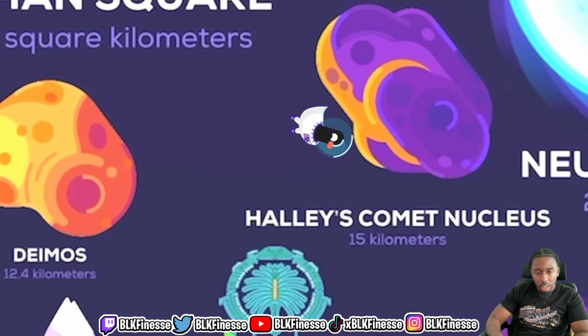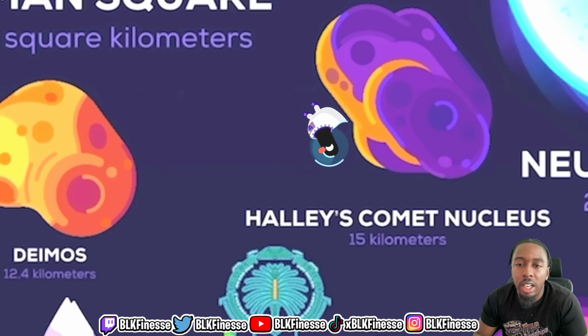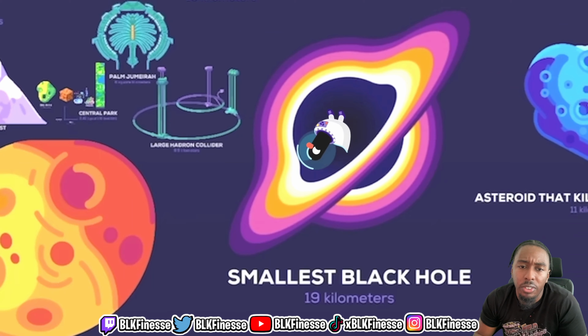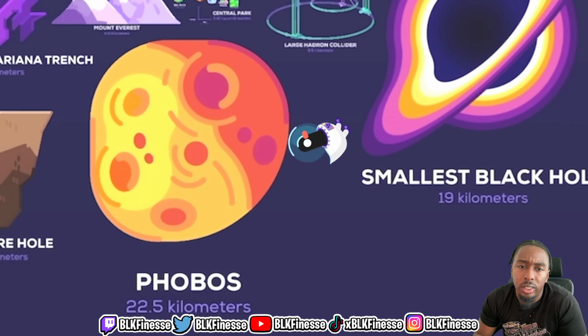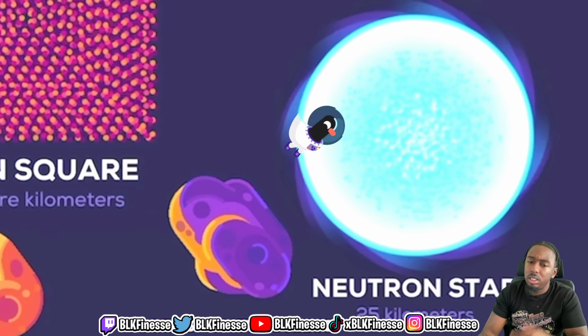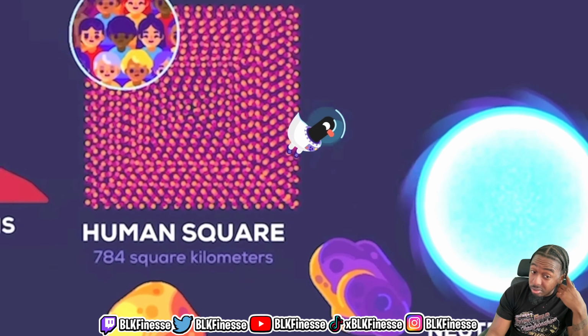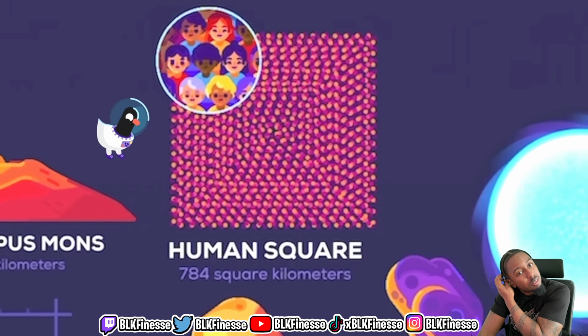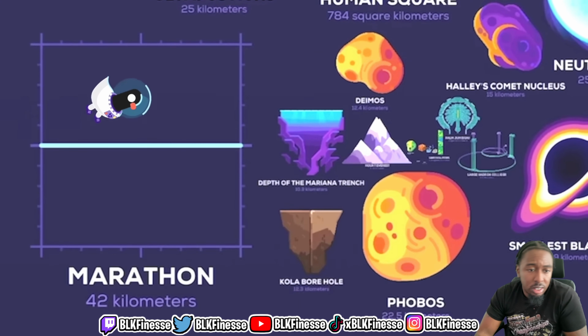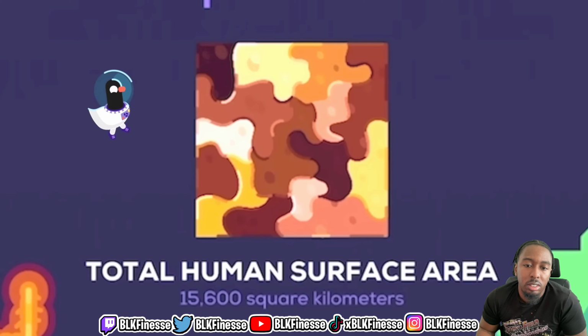Halley's Comet nucleus, 15 kilometers, the only comet you can see with your naked eyes. Like, look how big everything's getting. Smallest black hole, 19 kilometers. Phobos, 22.5 kilometers, the larger of Mars's two moons. Neutron star, 25 kilometers. Human square, 784 square kilometers. Marathon, 42 kilometers. Total human surface area, 15,600 square kilometers.